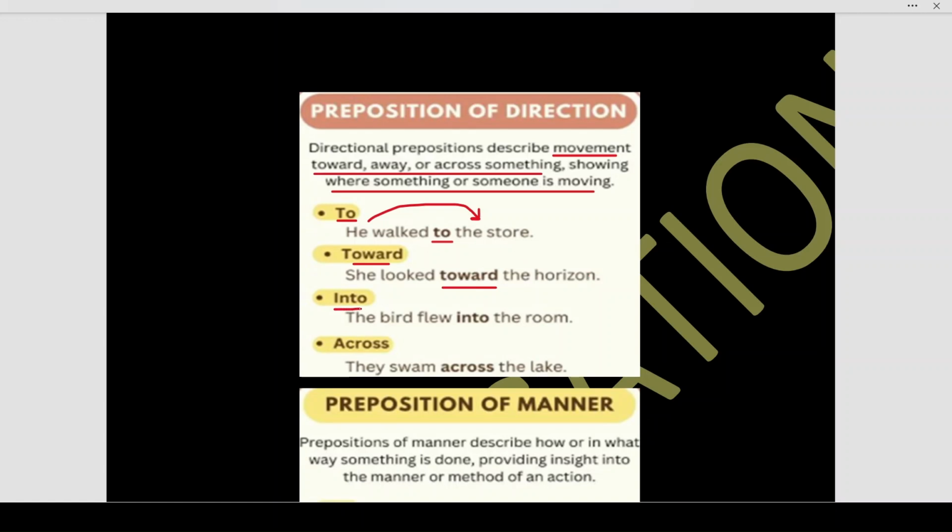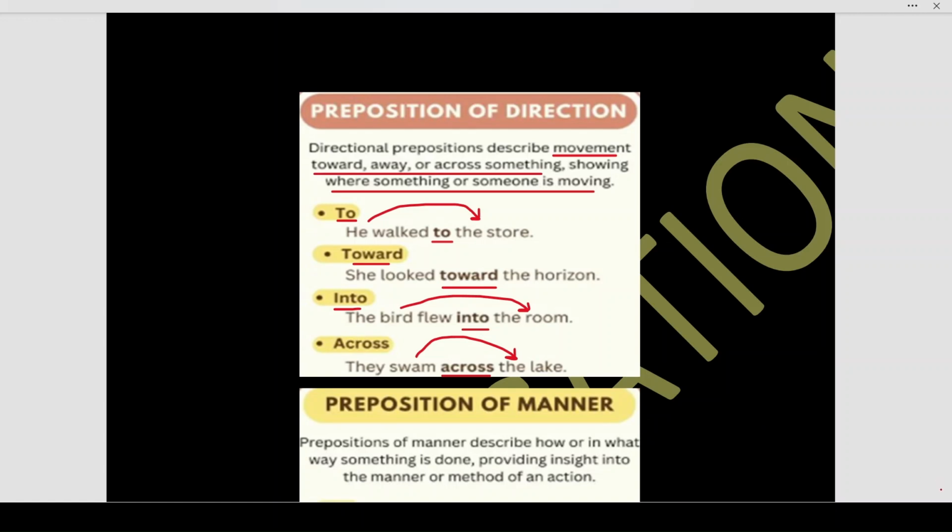Into. The bird flew into the room. This is describing movement inside the room. The bird flew into the room. Okay. Across. They swam across the lake. Now, this is showing us that the position of their swimming is across the whole lake. So they swam across the lake.